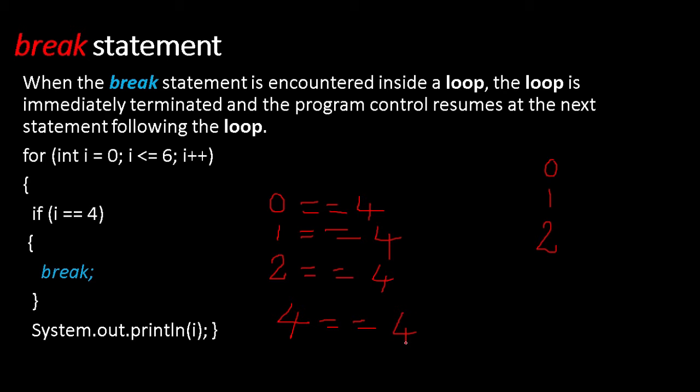Checking now, see this condition. The condition is true. True means the statement given just after the if will be executed. What is that? Break. Break means out of this loop, the control will be shifted here, so the loop will be terminated. So I think now it's very clear for you. Whenever a break statement is met within a loop, that loop is immediately terminated.